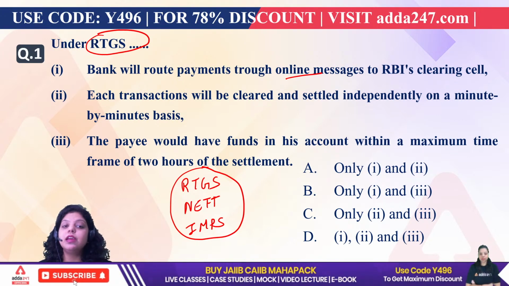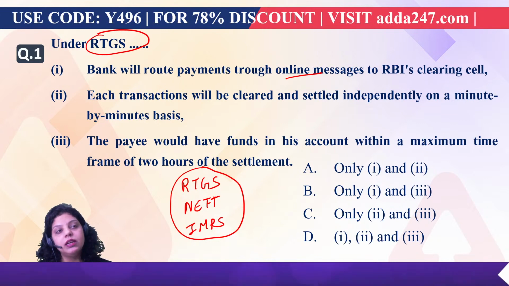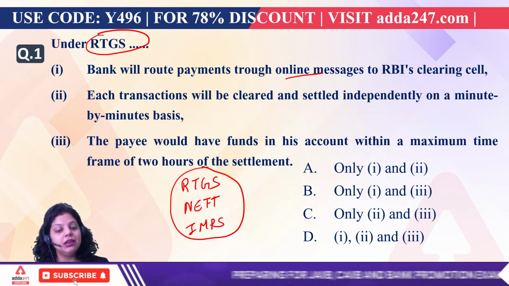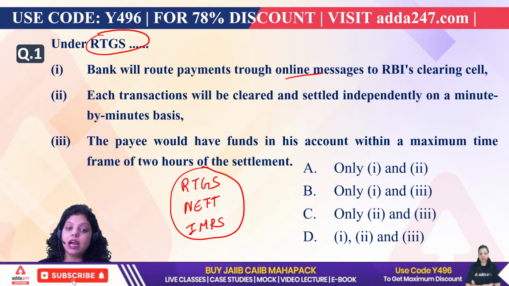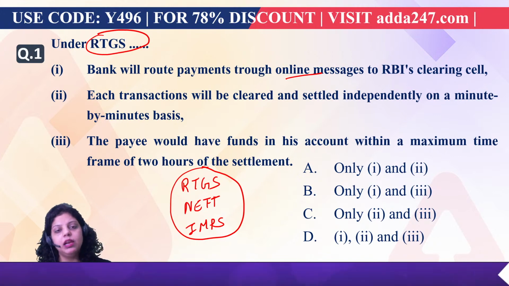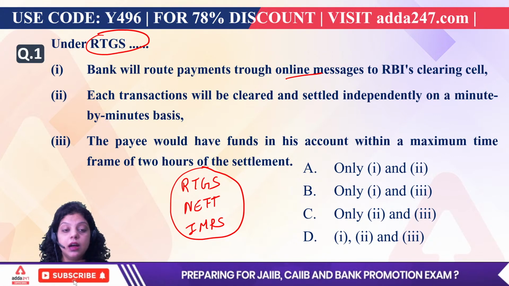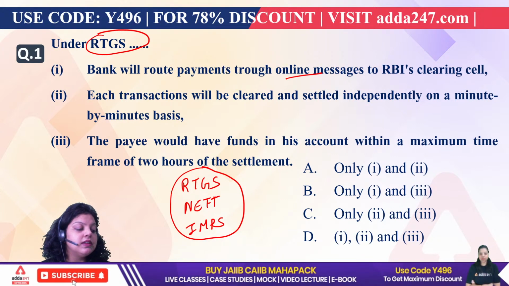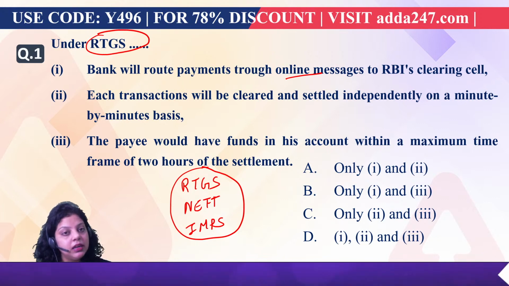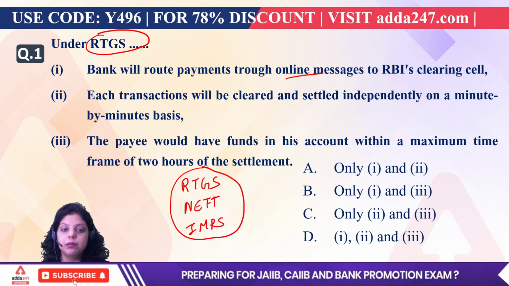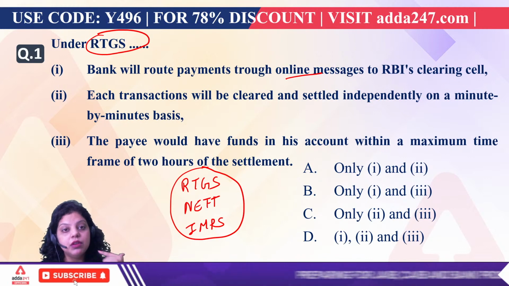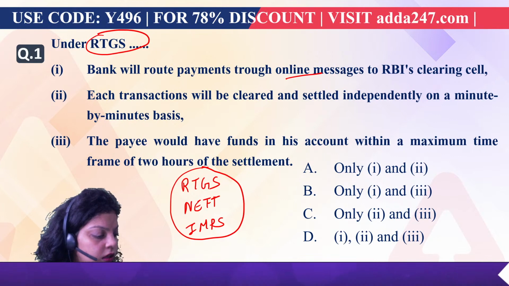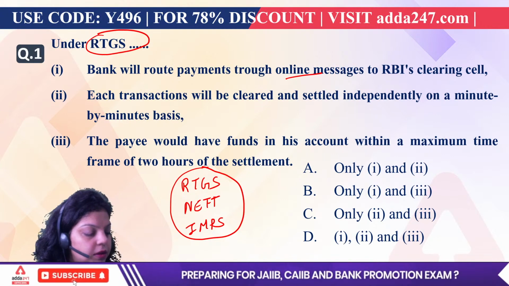In RTGS and NEFT, you can transfer money by using the account details, the IFSC code, or the mobile number of the customer linked to that particular account. But when it comes to IMPS, we have the option to transfer money with the mobile number or the IFSC code, and apart from that we have another option, that is MMID. MMID is the mobile money identifier. You can use the MMID number also to transfer money with the help of IMPS. But in RTGS and NEFT, we have to use the IFSC code, or you can use the mobile number. So B and D, 2 options are coming, B and D.